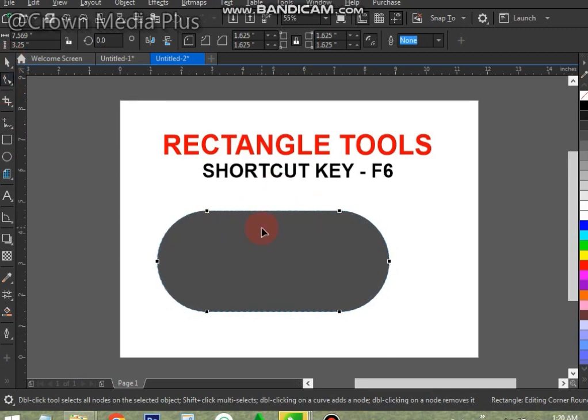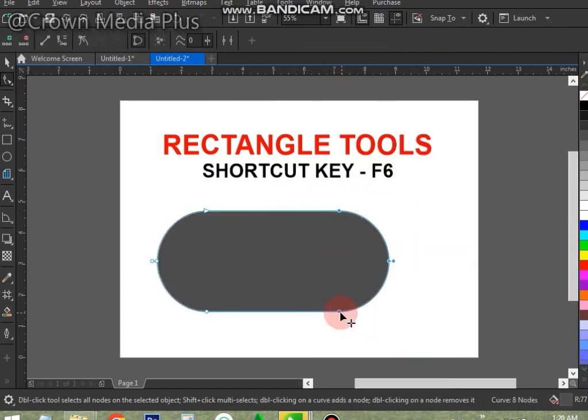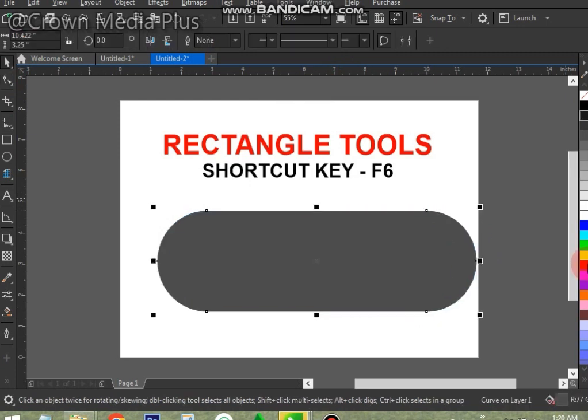How to rotate the rectangle box. Click the Relative to Object button on the property bar. Using the Pick tool, click the object twice to display the rotation handles. Drag the rotation handle clockwise or counterclockwise.